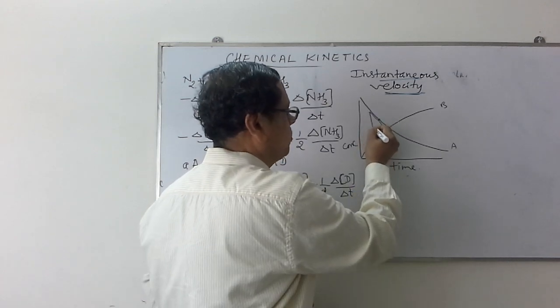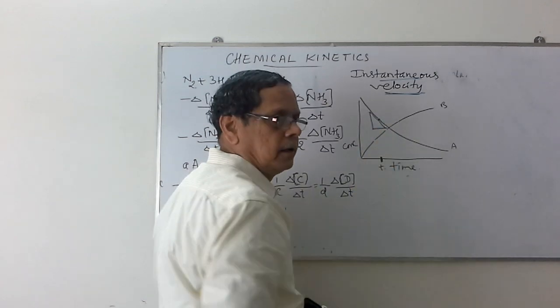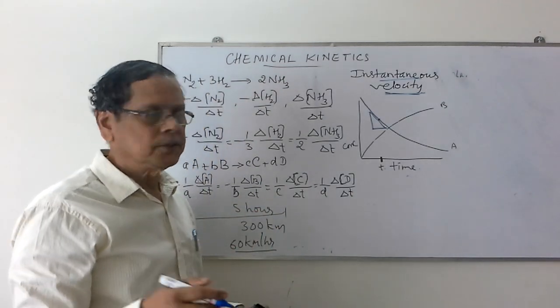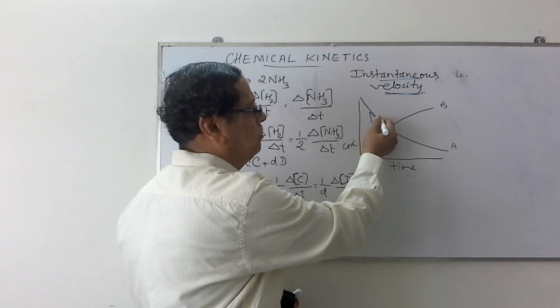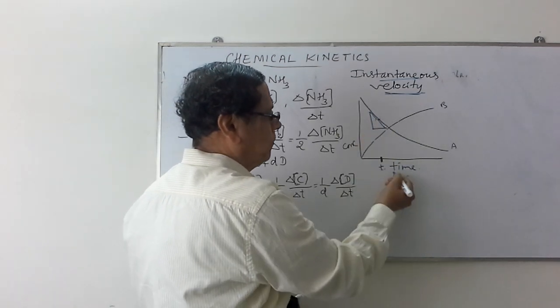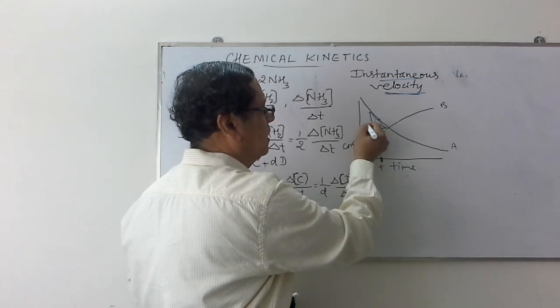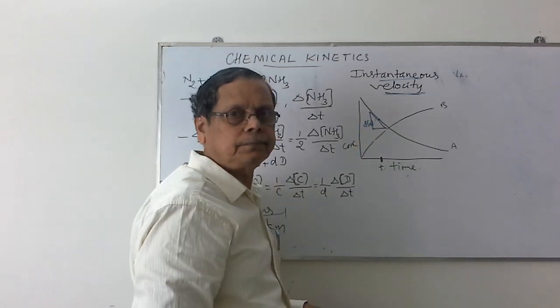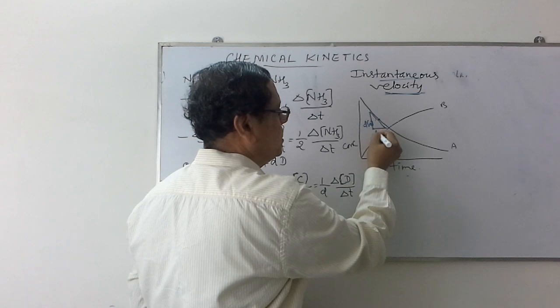Then you take the slope of this tangent. In mathematics, we call this slope tan theta. So you calculate the tan theta, you will be getting this slope. Let us say this is a small change in concentration dA, and this is a small change in time dt.